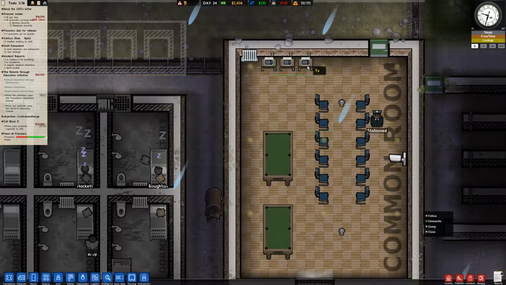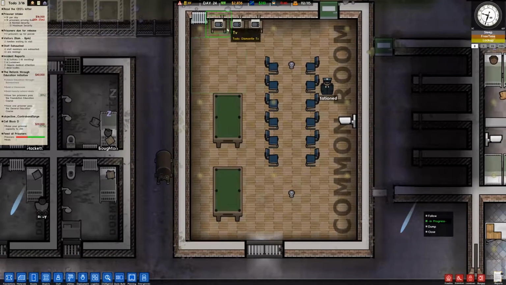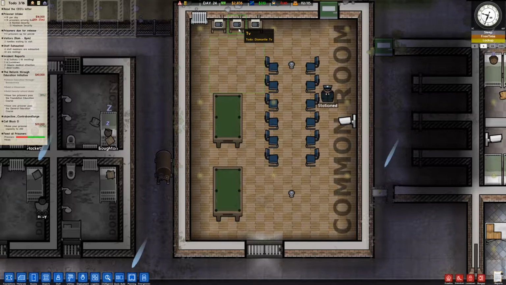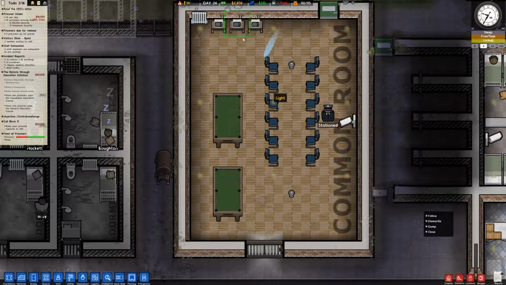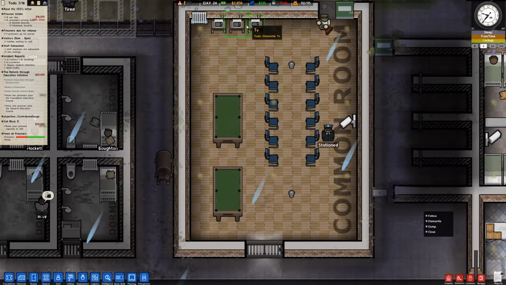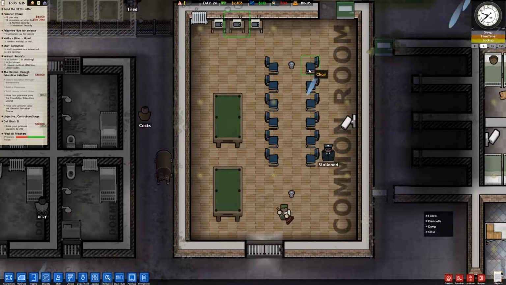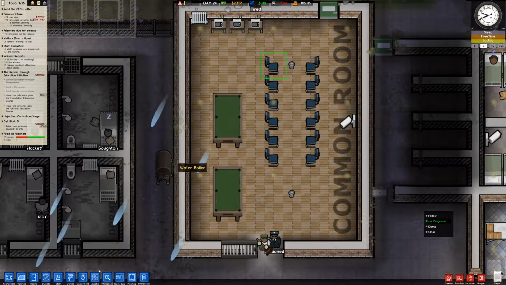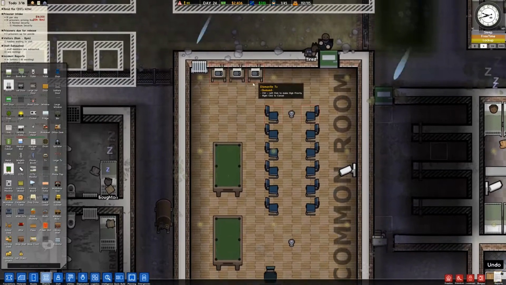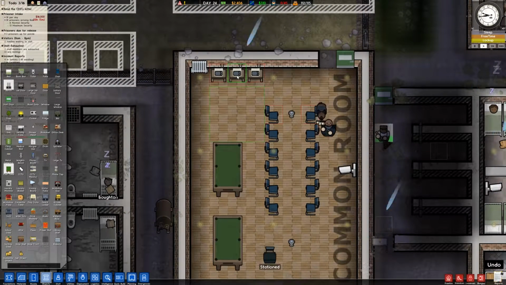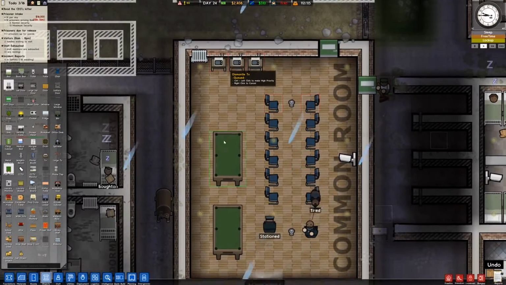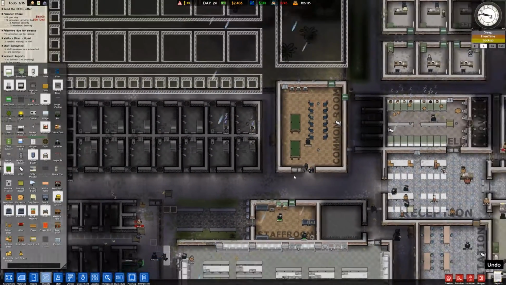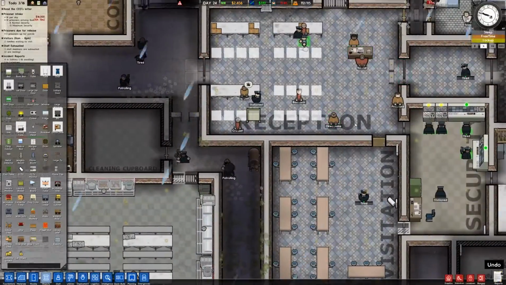So I'm going to go ahead and dismantle these televisions. Actually, you know what? I'm going to leave the one. So don't dismantle that one. Leave this one, and then we'll dismantle these two. Then I'm going to dismantle these two chairs. I don't think they're actually using them much anyway. And we're going to reposition the chairs so that they fall inside that green box. Then prisoners can sit down and watch television, which would give them more recreation time. They'll do better recreation effects, if you will.